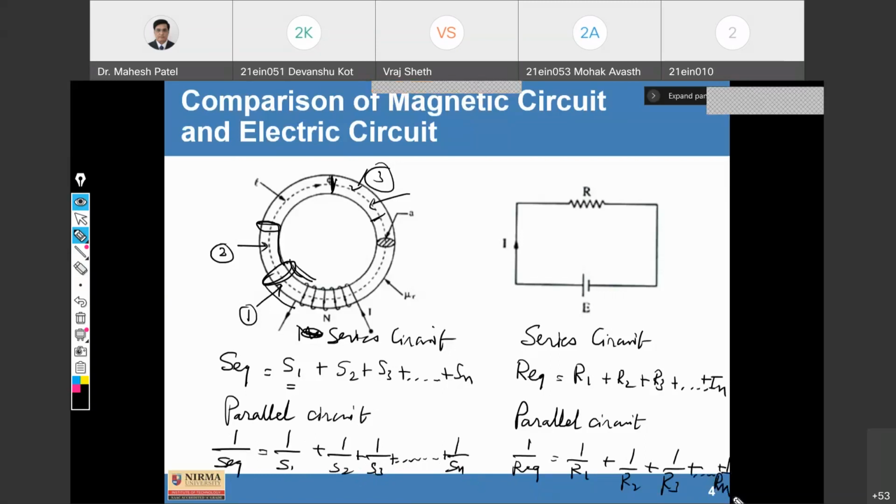Any doubt related to the different comparisons of electric and magnetic circuits? Any doubt?